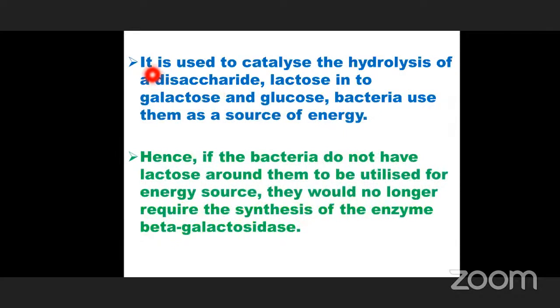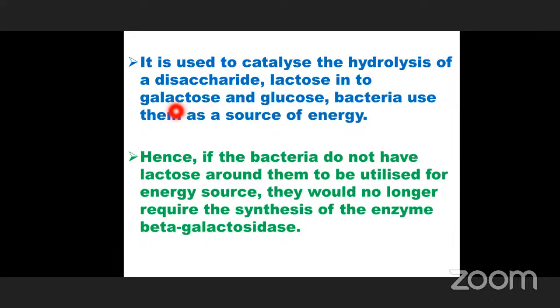This beta galactosidase enzyme is used to catalyze the hydrolysis of a disaccharide, lactose, into glucose and galactose.